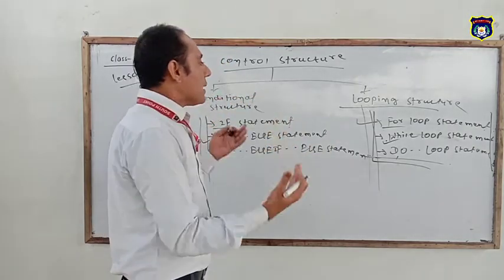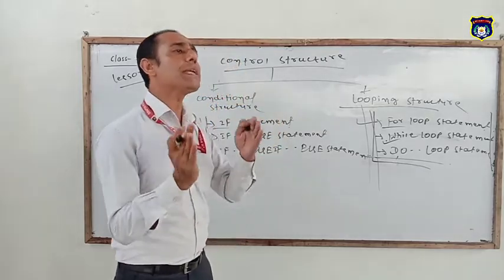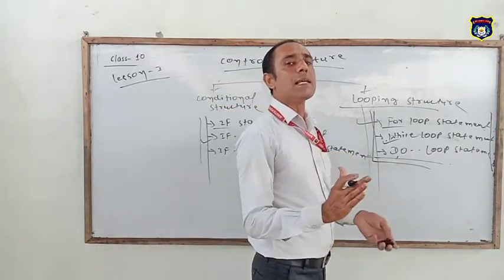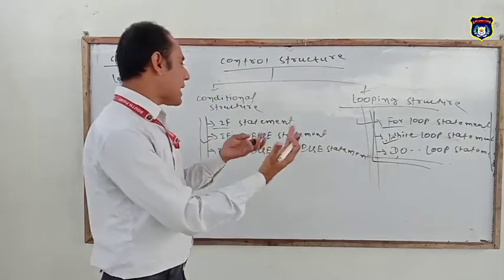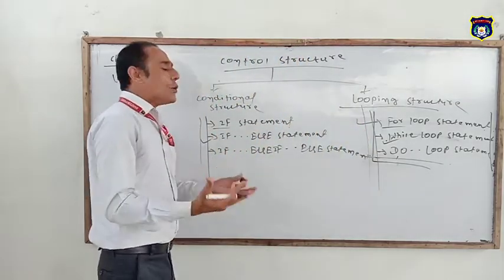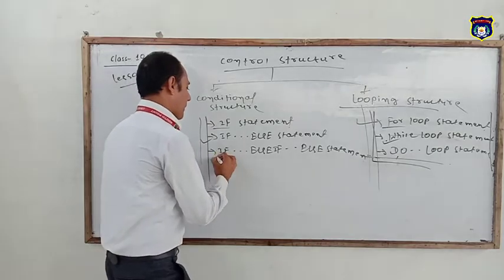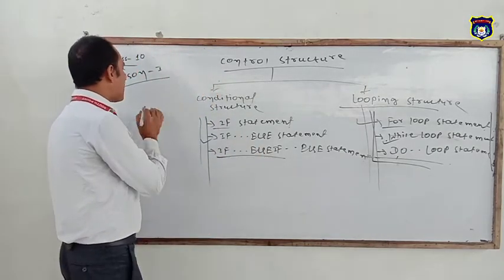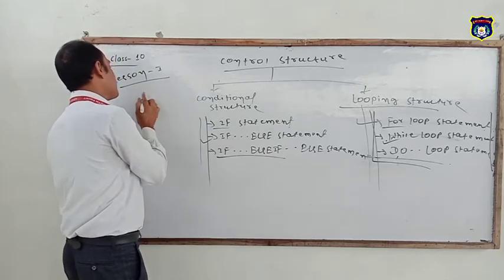In our environment, we have to do many types of programs. Some programs are related to the single conditional statement, some programs are related to the two conditional statement, and many programs are dependent on the multi-condition statement. Simply, we can take the example of greater or smaller number.